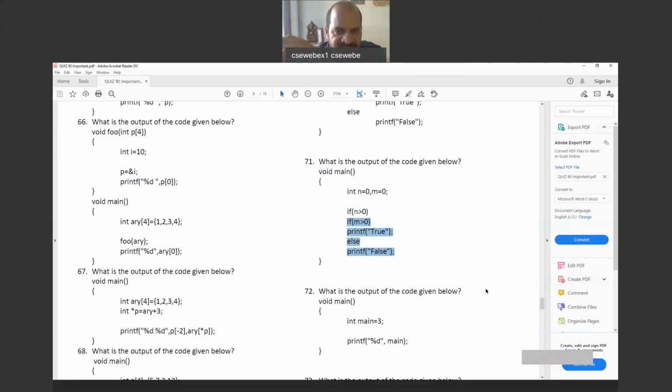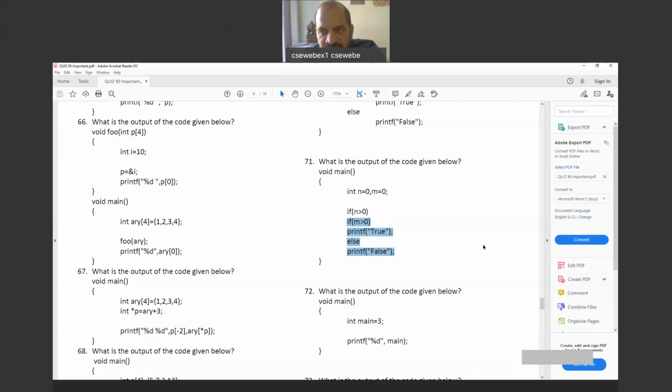And the last else is associated with the second if, not the first if. If you want to associate it with the first if, you have to use the braces appropriately.